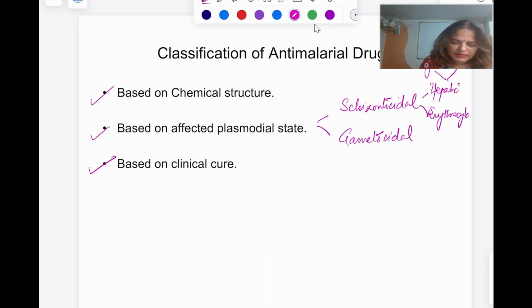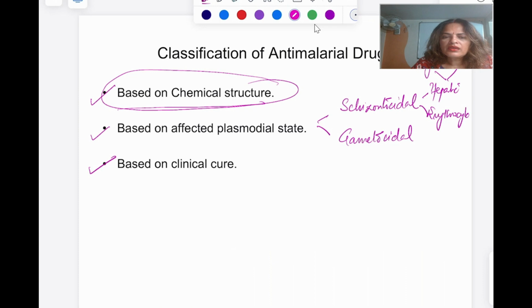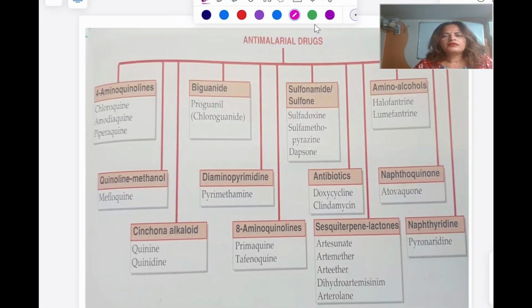Then, based on chemical structure, this is the classification which students usually write. How we classify this, I have taken from Tripathi, KD Tripathi, one of the standard textbooks of pharmacology. So this is the chemical classification of antimalarial drugs.